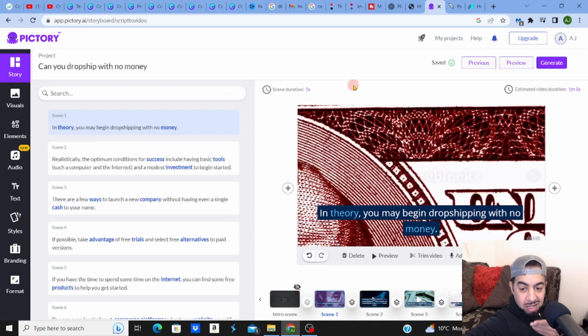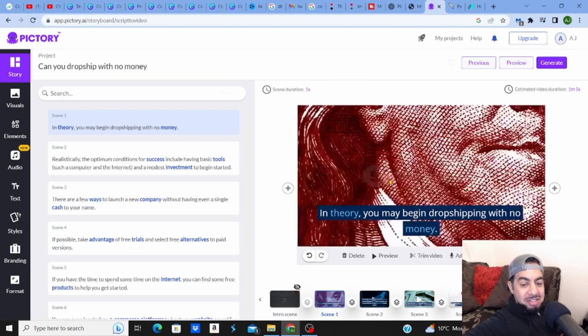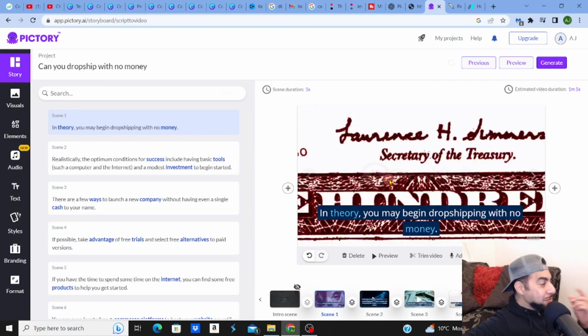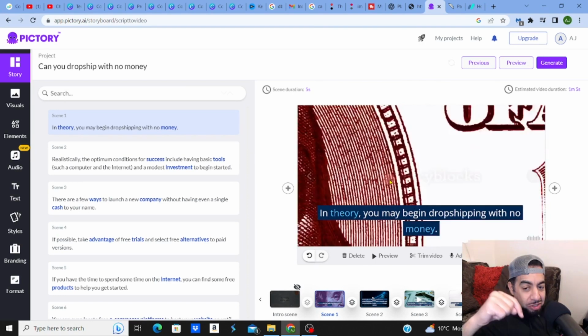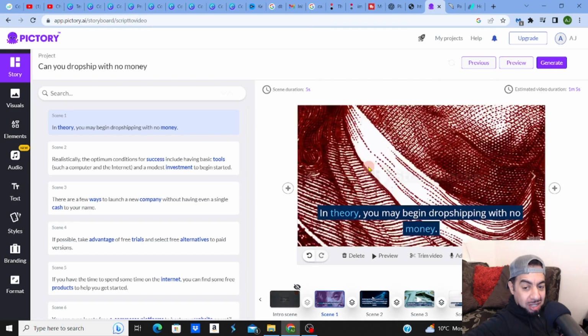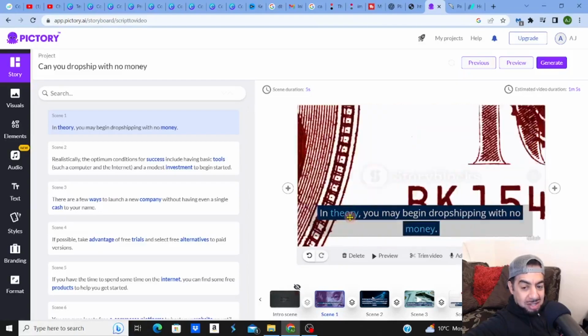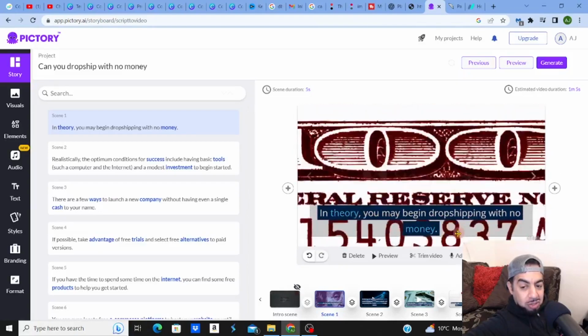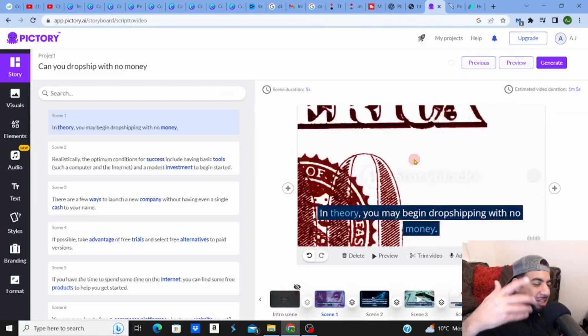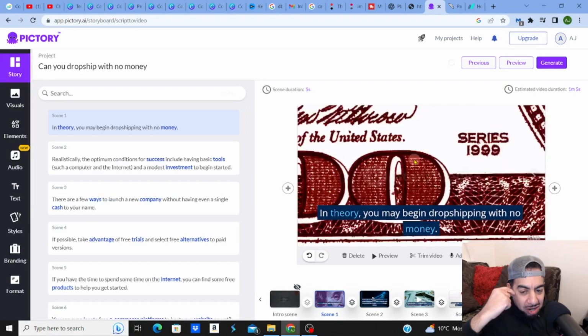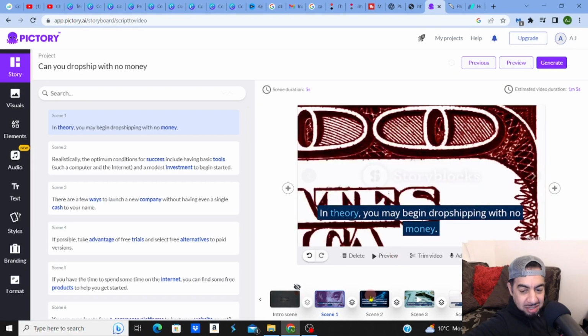Right. Look at this. See, this is what I'm talking about. I love the way it's so smart. Did you see how it chose a corporate style? However, look, it changed it up. It's put $1 or money. It says, in theory, you may begin drop shipping with no money, with a money thing in the background, a nice little graphic, guys. Love this thing, man.